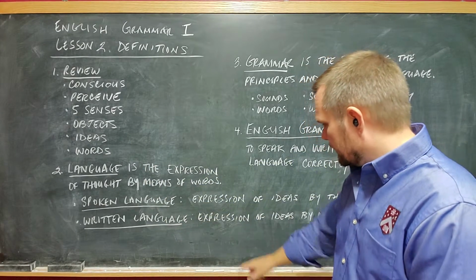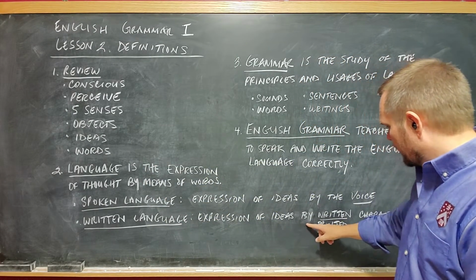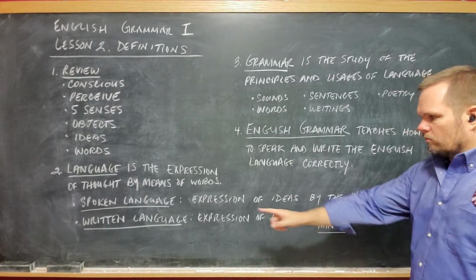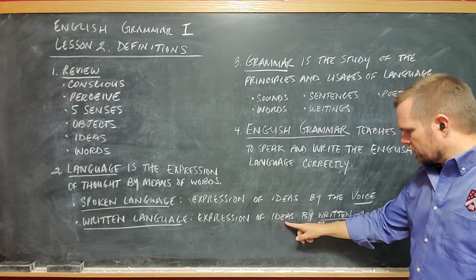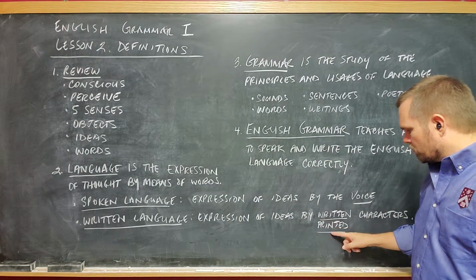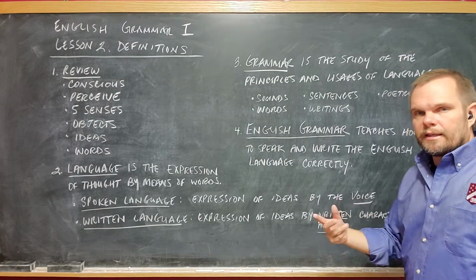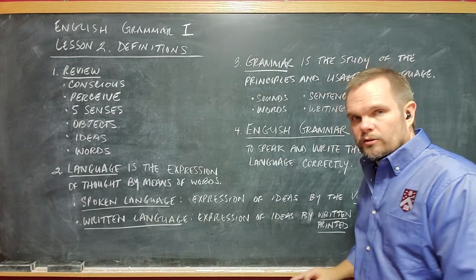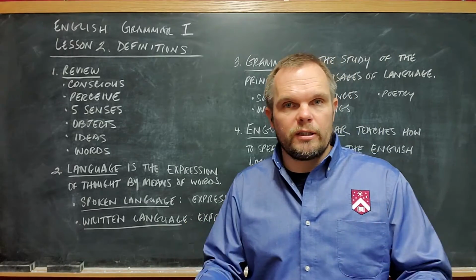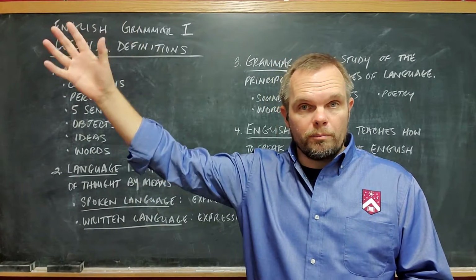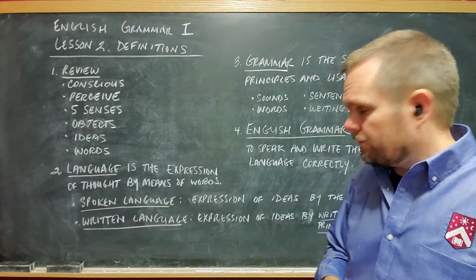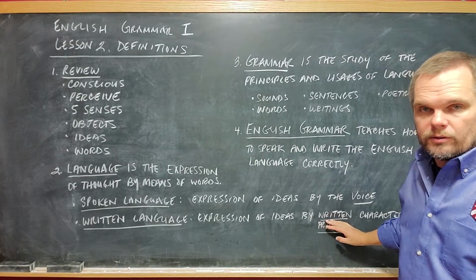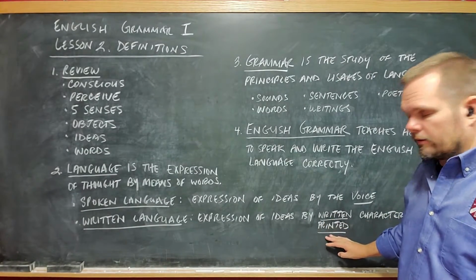Written language is the expression of ideas by written or printed characters. Written characters are characters that we write by hand. Printed characters are characters that are printed by a machine, like a computer printer or a book printer in a publishing company. Written language is the expression of ideas by written characters or by printed characters.